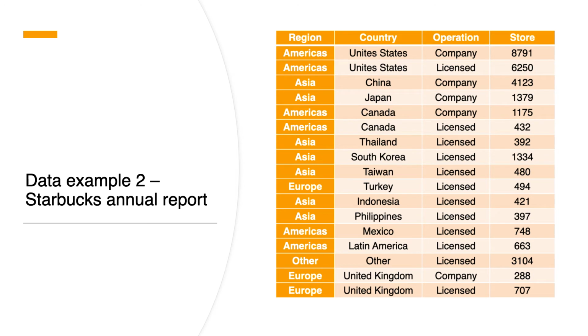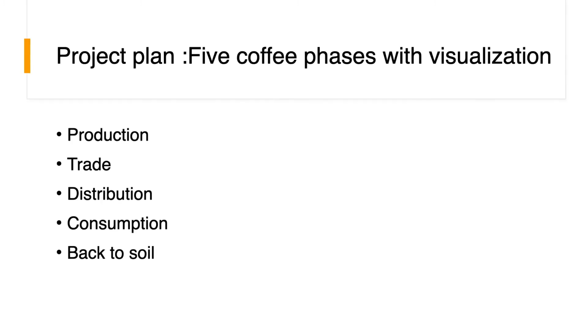Second example is from the Starbucks annual report. Big companies like Starbucks or Nestle were great sources. This example shows the number of Starbucks stores by region, country, and operation style.